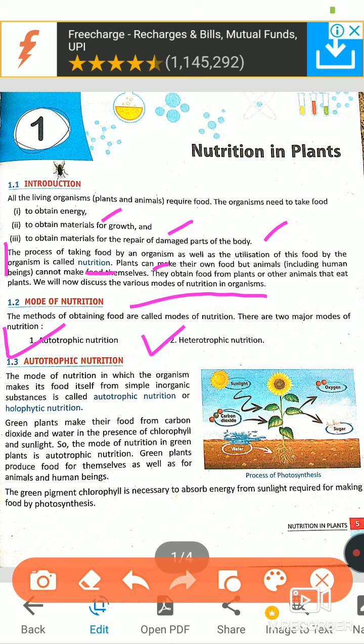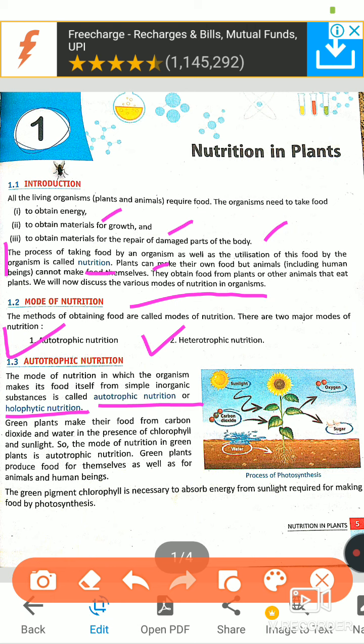Autotrophic nutrition: the mode of nutrition in which the organism makes its food itself from simple inorganic substances is called autotrophic or holophytic nutrition. These are other names of autotrophic nutrition. Means wherever you see holophytic nutrition, don't worry, just learn that autotrophic nutrition is also called holophytic nutrition.